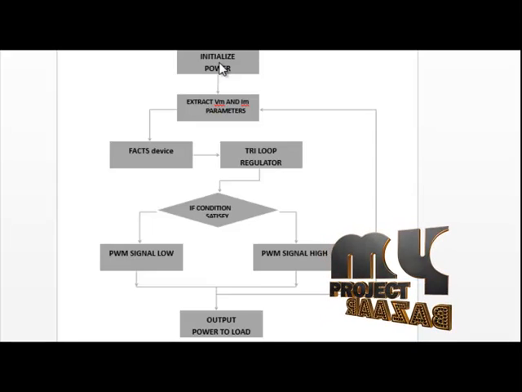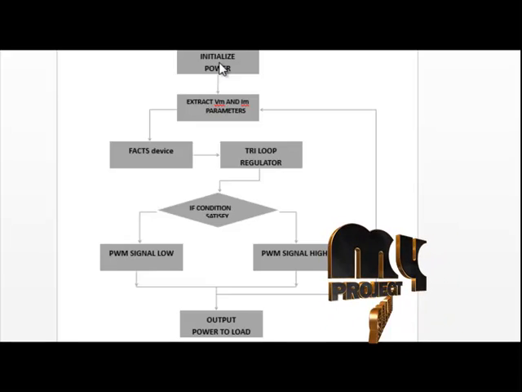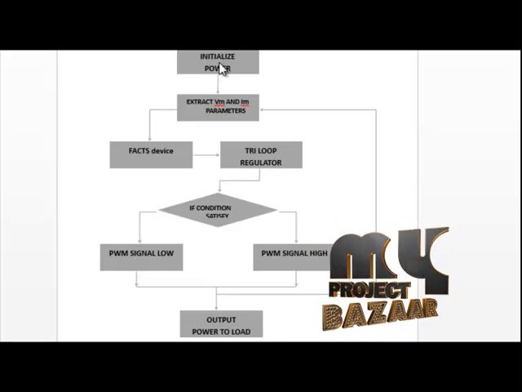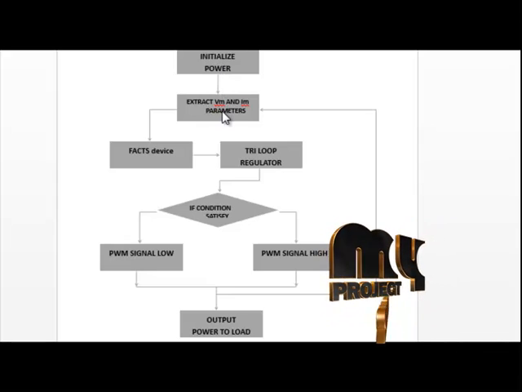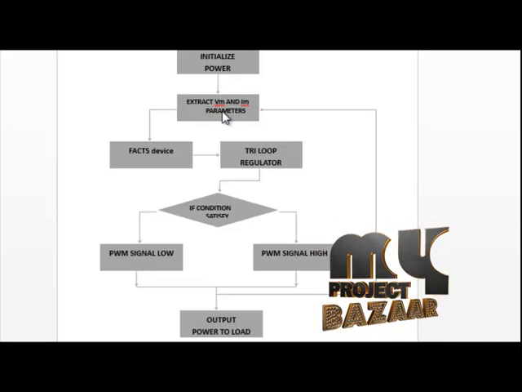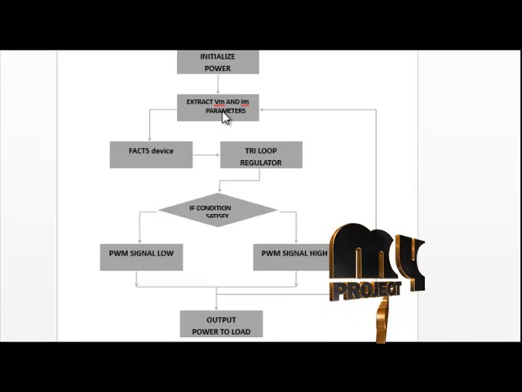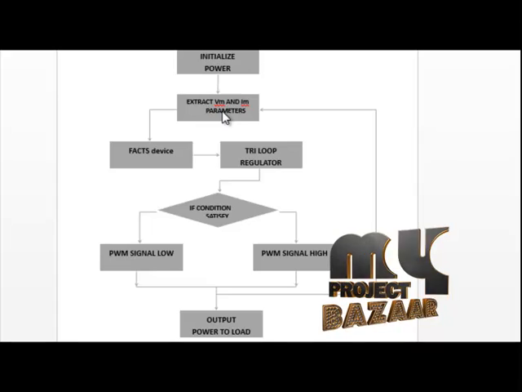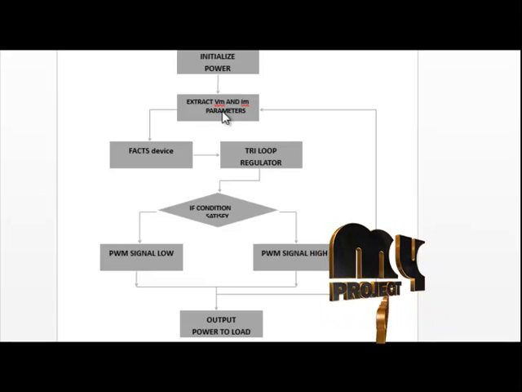The spinning of the shaft in the generator makes electricity. In this block, the wind turbine model is designed for voltage. Give the value as 30. This value is not constant. Then next we go to extract the VM and IM parameters, that is the voltage and current parameters. If we separate the voltage and current parameters, then only can we find out the power value.